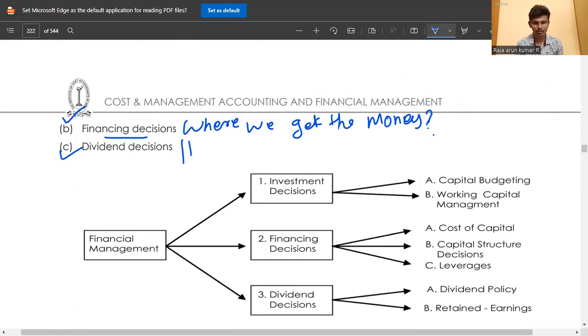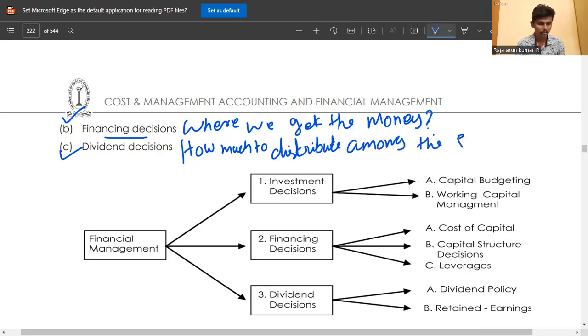How much to distribute among the shareholders is known as dividend decision.